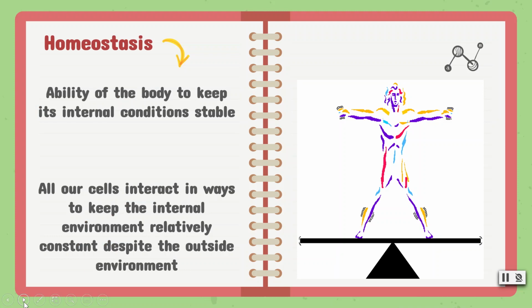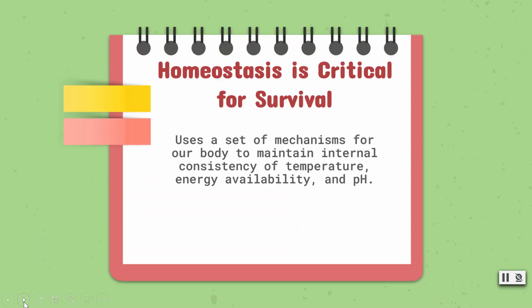Homeostasis is the ability of the body to keep its internal conditions stable. All cells make some specific contribution, whether part of a tissue, organ, or organ system, to keep this internal environment relatively constant despite the outside environment. Homeostasis is critical for our survival. It uses a set of mechanisms for our body to maintain internal consistency of temperature, energy availability, and pH.